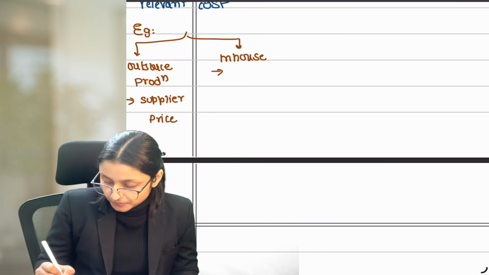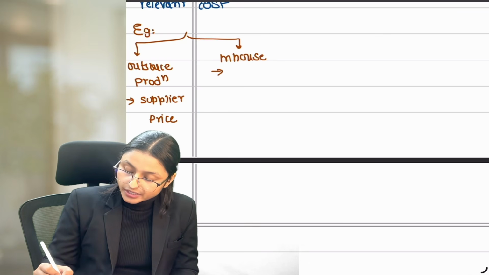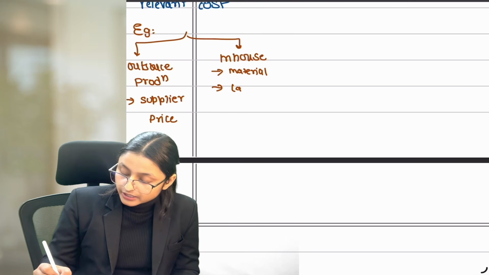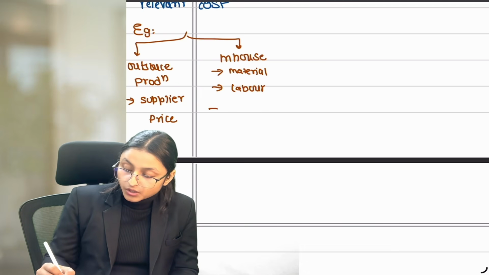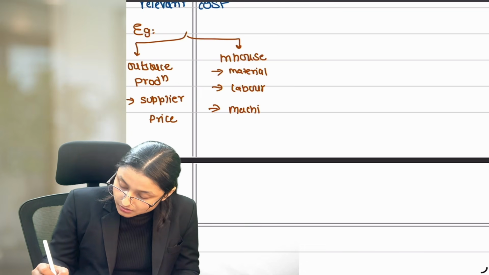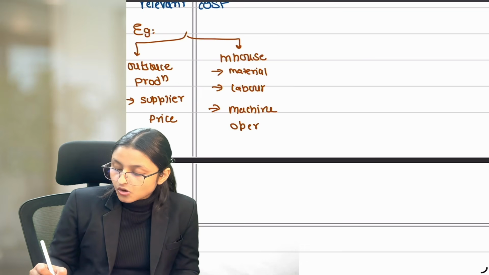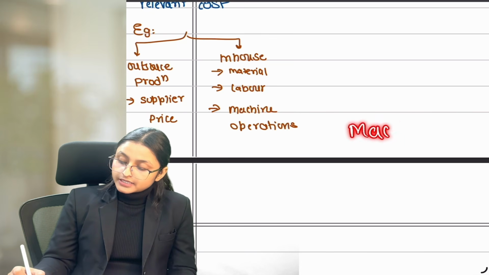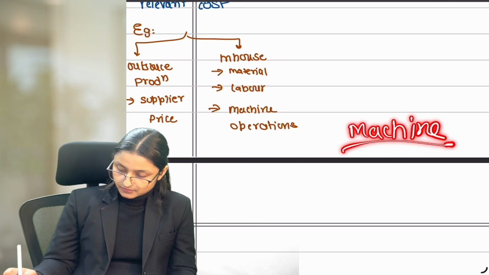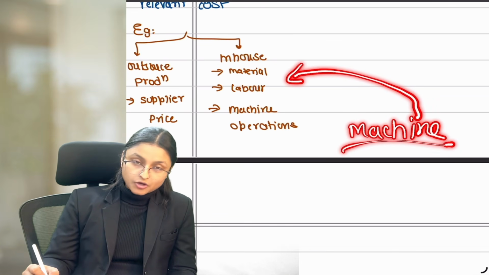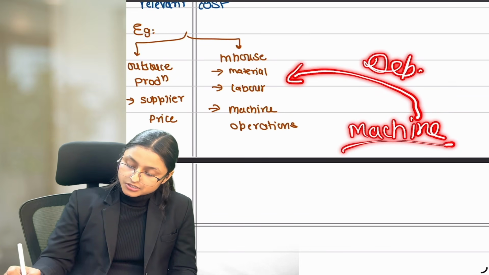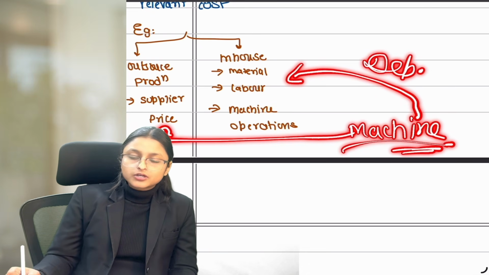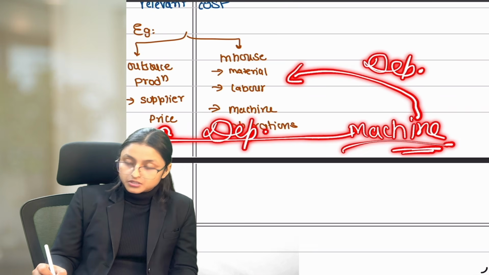If you are producing the product yourself, then you need to check the price of the material you are using, the labor charges we are incurring, and the machine operation charges we are incurring. All of these are relevant costs for in-house. Now think about it. If I already have a machine, even if I go for in-house production, I'll incur depreciation. And even if I outsource the production, the machine is there in my organization, so depreciation is going to be incurred.